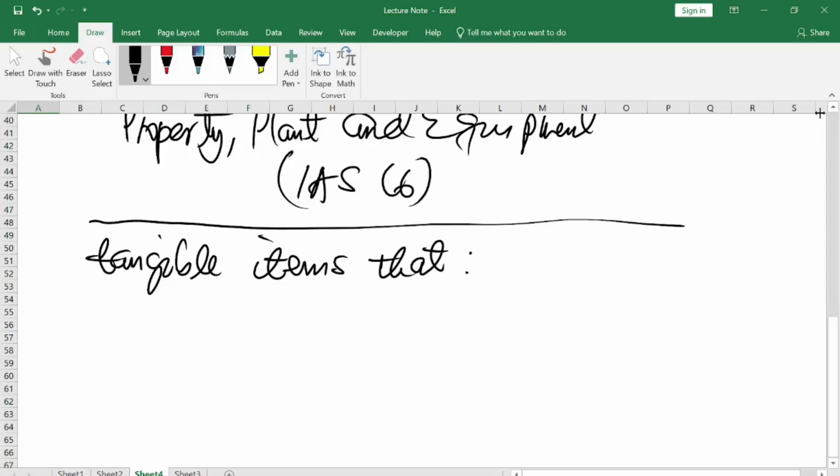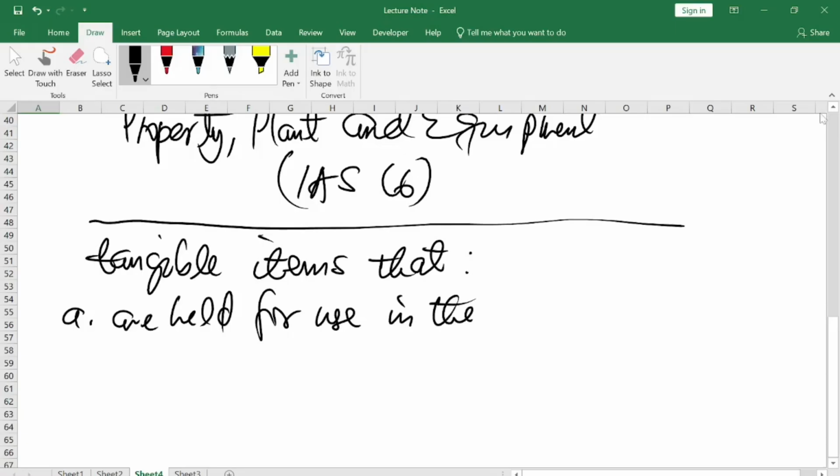The asset must be in the total control of the company, so that when they are using these assets, they'll be generating economic benefit from the usage of these assets. So if a company acquires a tangible asset such as a building, machine, or plant, they are holding them for the purpose of, one, use